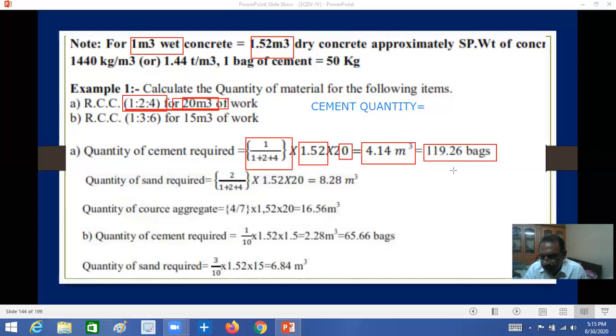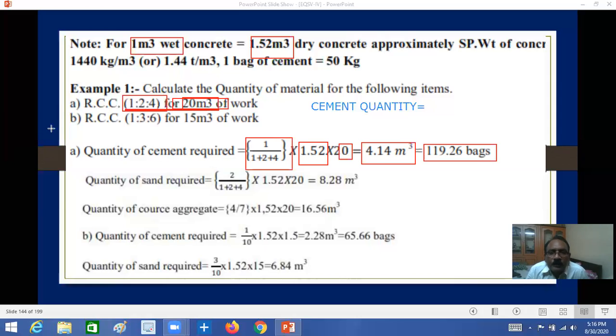You should remember that 1 cubic meter of cement is equal to 1505 kgs of cement, equivalent to Portland cement. That is the value for 1 cubic meter. You can use converters to convert it into kgs.